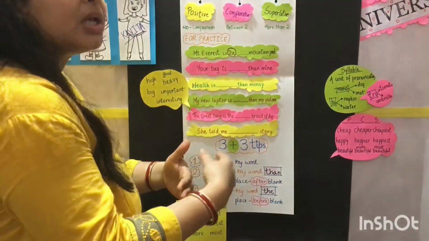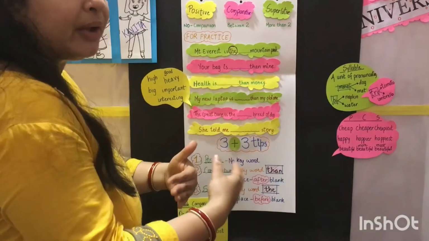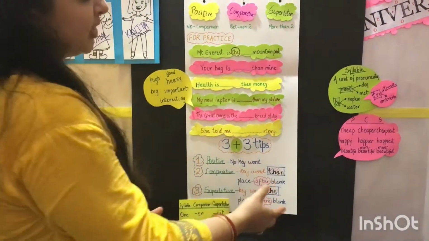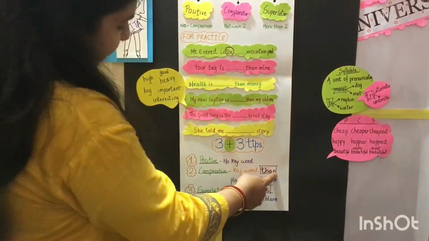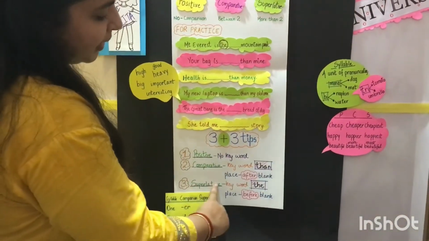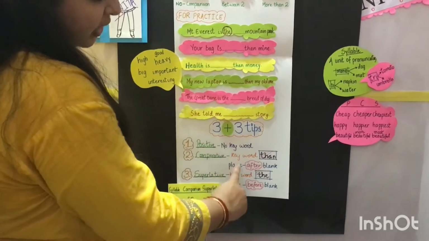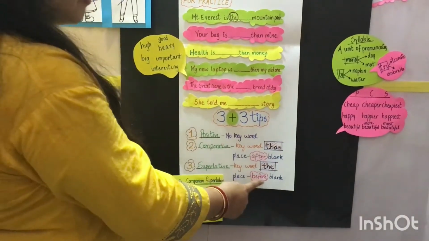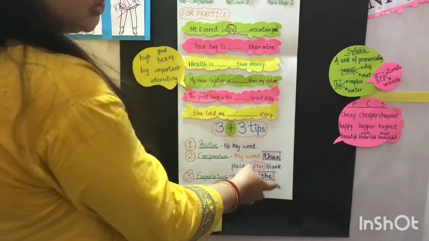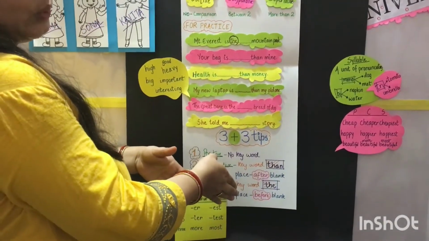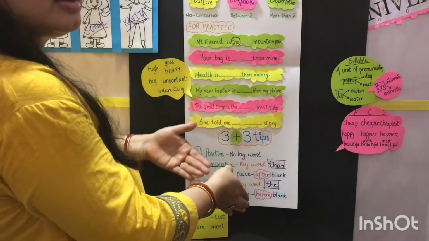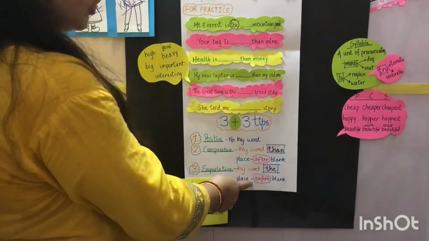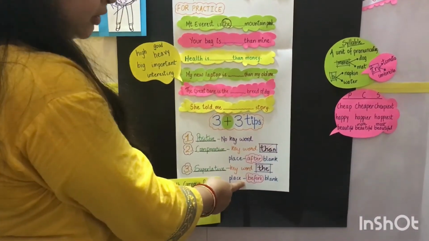For example, Sonal is taller than Reshma. So taller than, after the taller there is than. The third is superlative degree. In superlative, the keyword is THE, the, and the placement is before blank. It will be always before the blank only. For example, Kavita is the tallest girl in the class. So, you all are clear with this?